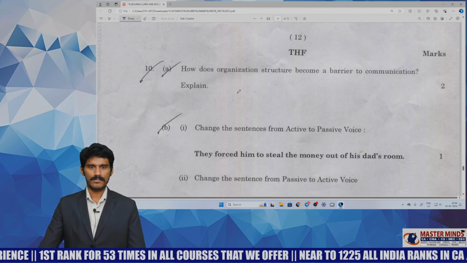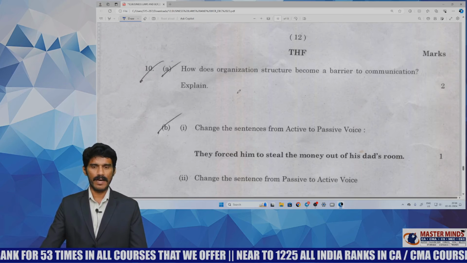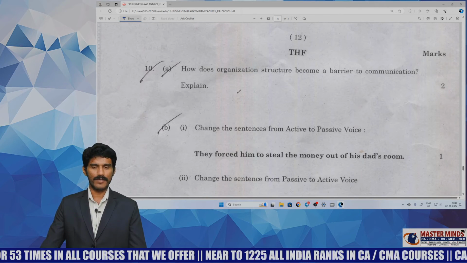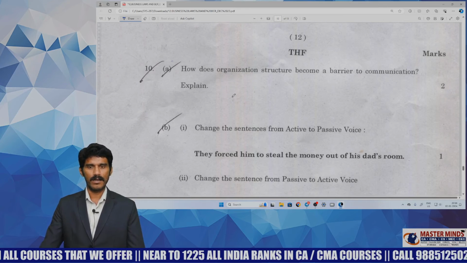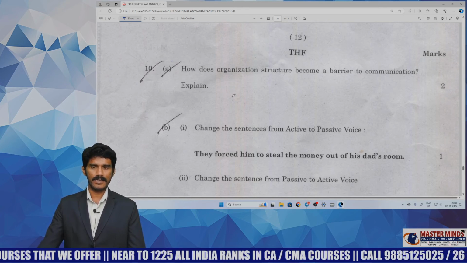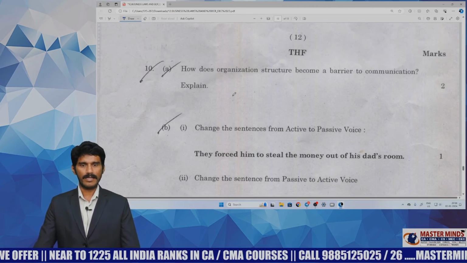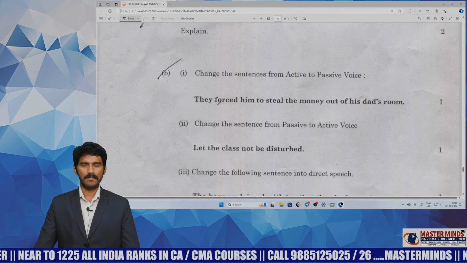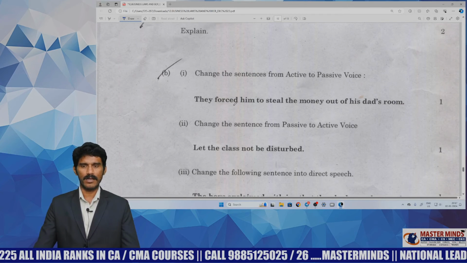10A question is from the communication chapter. Organizational structural barrier comes under barriers to communication. It is one of the barriers of communication, and it has been covered in our material. With that knowledge you can easily answer. It can be rated an easy one. And B1, active to passive voice: we have covered this past simple format in statement format in our material. With that knowledge it can be easily answered.